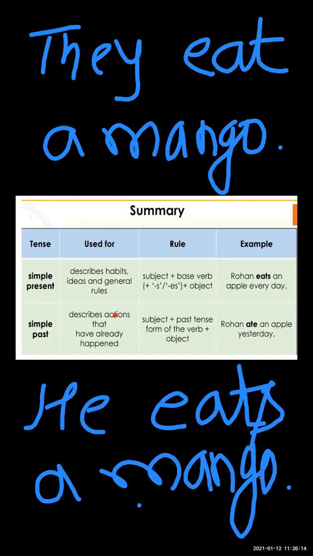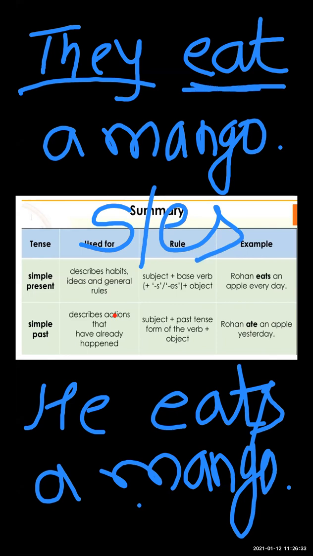The first example is they eat a mango. Here they is a plural pronoun, so we join a plural verb. We do not add s or es to the main verb. So with plural pronouns and plural naming words, we do not add s or es.